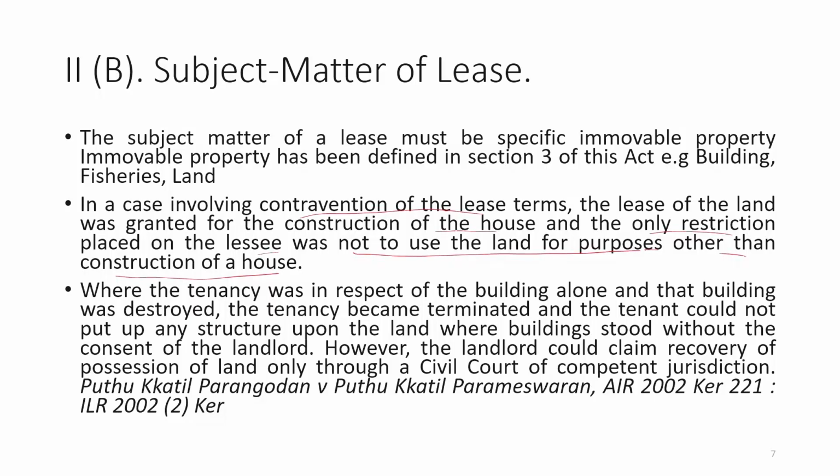So, it will be commercial, educational, or residential, and they are demarcating it, and with that demarcation the lease is granted to the lessee. So here also, the land was given for the construction of a house, and was not to be used for any purpose other than construction of a house.